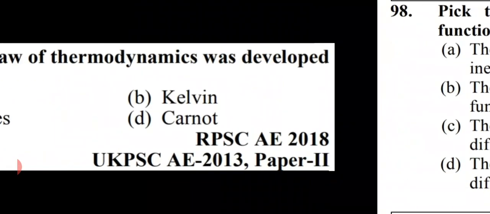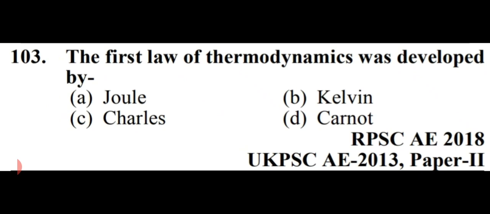Option number C. The first law of thermodynamics was developed by. Friends, the first law of thermodynamics was developed by Joule. So Joule is right here, option number A, and it tells that sigma Q equals sigma W. That is sigma of heat equals summation of work. So option number A is right here, Joule. Let's move to next question.